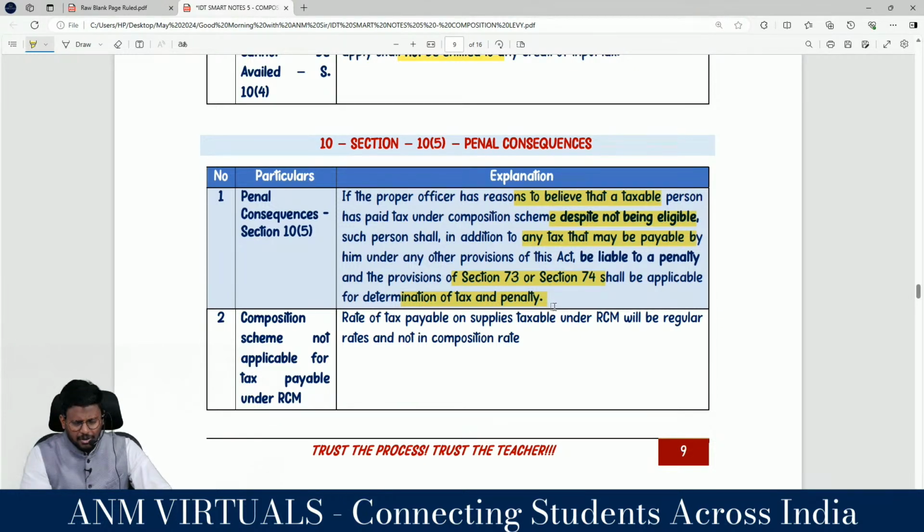So, even after you are not being eligible for composition levy, if you are traveling through the composition route, my dear lovable students, hello? Yes, sir. Then you will be subject to penalty. That penalty may be the general penalty under section 125. Because there is no specific penalty for the composition levy anywhere in the act. So anywhere if there is no specific penalty, you will be levying penalty under section 125 to the extent of 25,000. We know this from CA final, correct? And that amount will be recovered through 73 or 74.